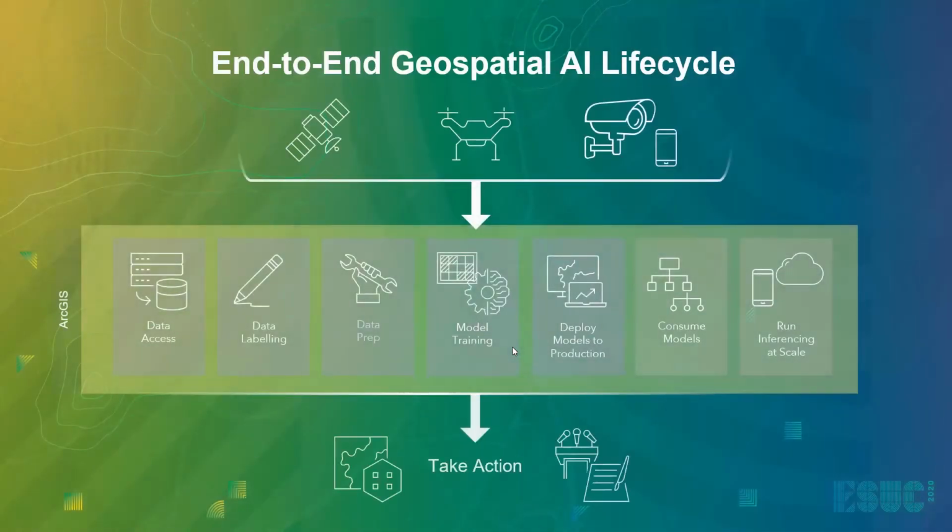So I want to start with the imagery AI capabilities that we have. It's not just about training models and using them, it's about an end-to-end life cycle, starting from getting the imagery from multiple sources, whether these are aerial imagery, satellite imagery, or drone imagery, and then processing the imagery and preparing it for deep learning. You can use the different functions and capabilities in Image Analyst and Image Server for that. Next is preparing the data for deep learning.